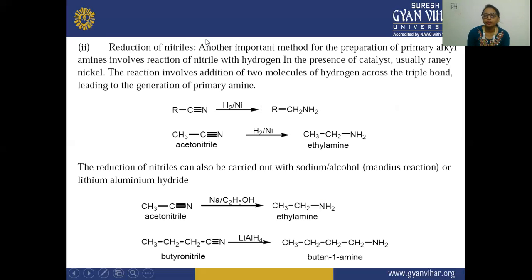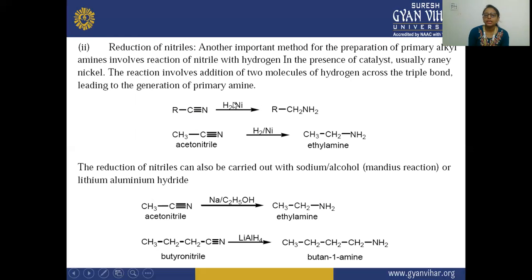Secondly, reduction of nitrile. So here you can see another important method for the preparation of primary amine involves reaction of nitrile with hydrogen in the presence of a catalyst. This is your catalyst nickel, usually Raney nickel. The reaction involves addition of two molecules of hydrogen across the triple bond, leading to the generation of primary amine.